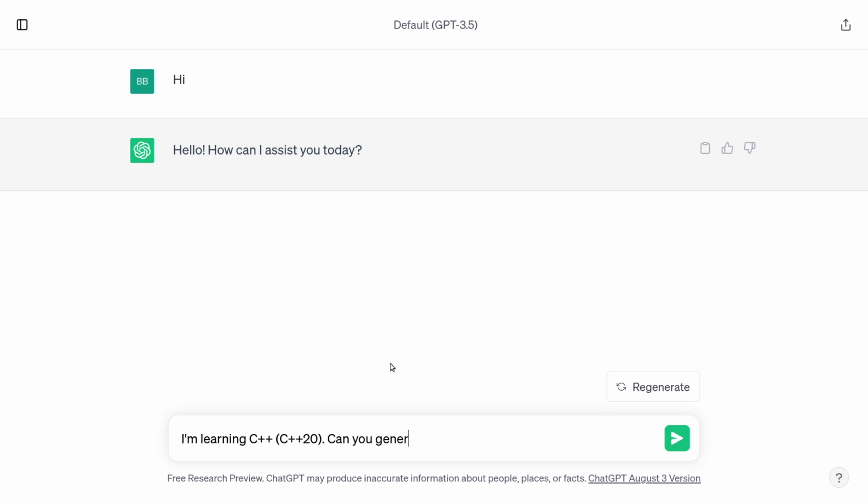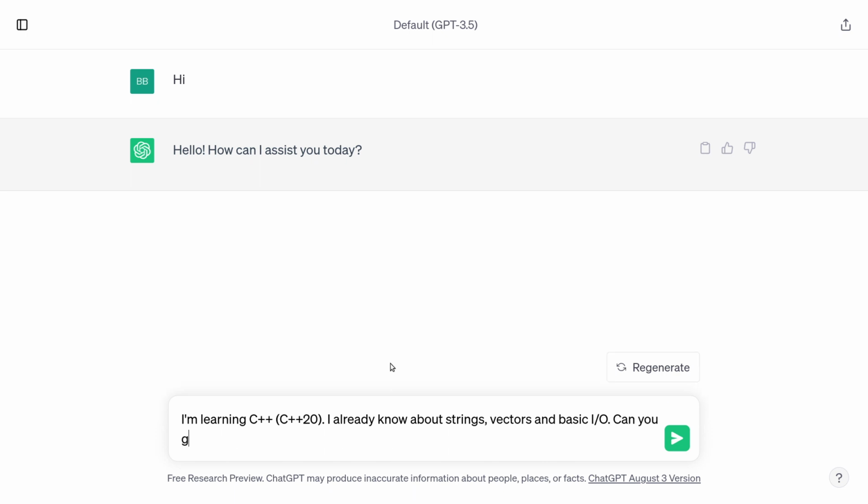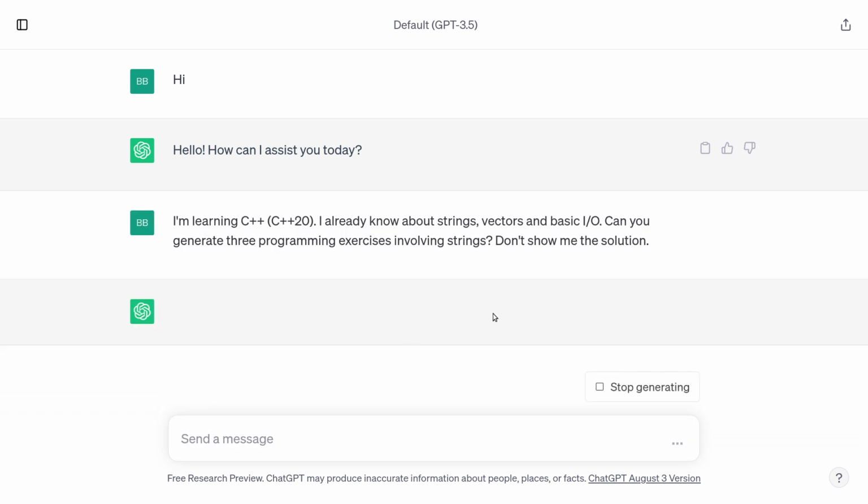Can you generate, I better say what I know. I already know about strings, vectors, and basic input and output. Can you generate 3 programming exercises involving strings? Don't show me the solution. And we'll see what it comes up with.